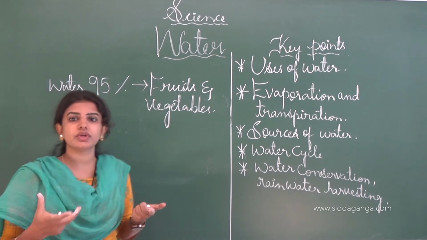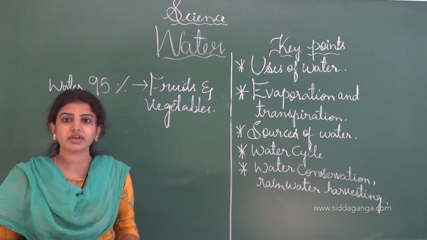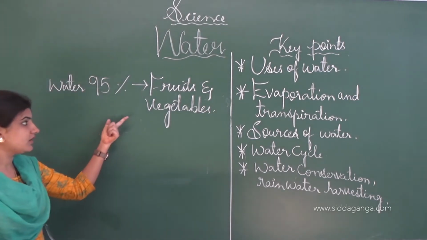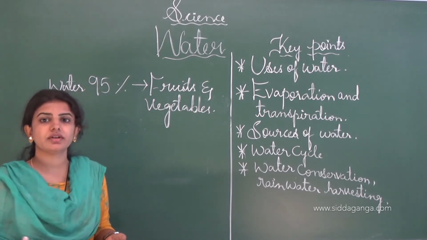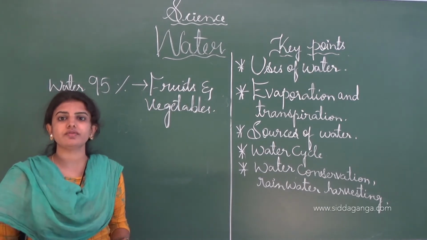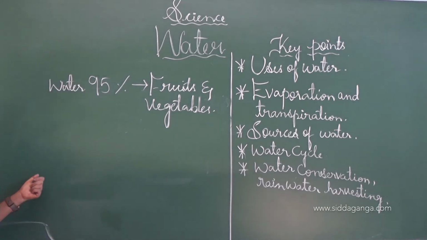Due to the disorder and illness in our body, the water content will be very low in those days. So if we eat fruits and vegetables along with water, our body recovers, and many diseases or disorders will be minimized. And this is all about water.